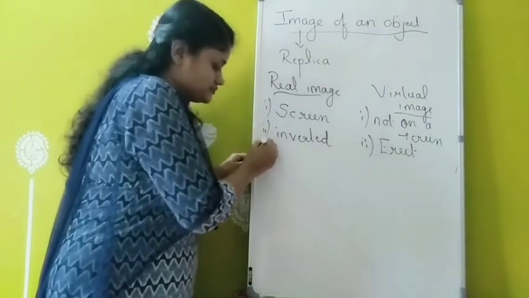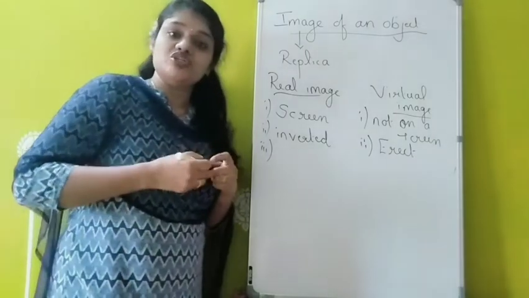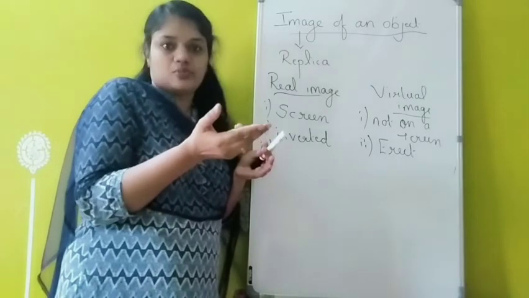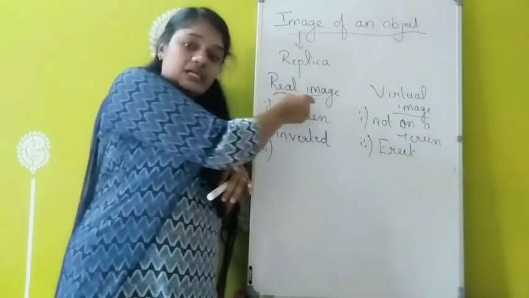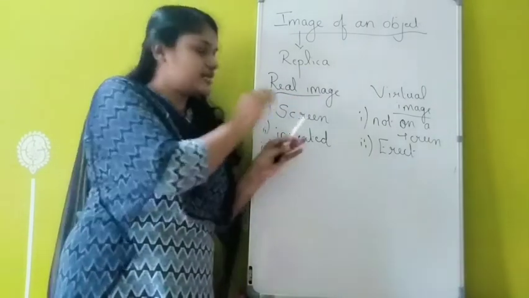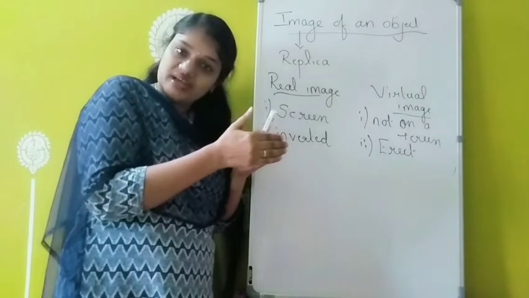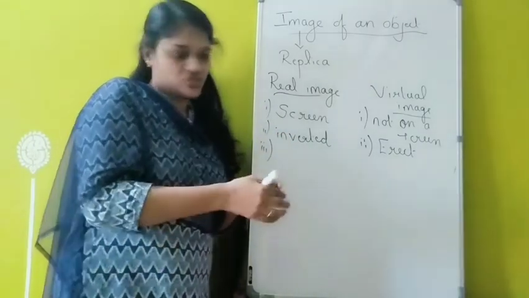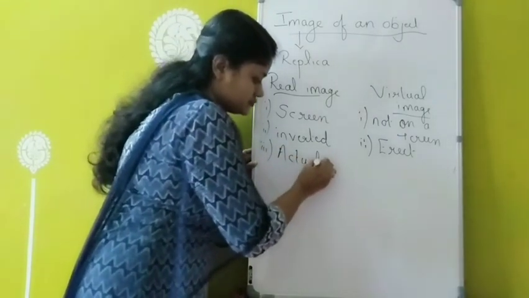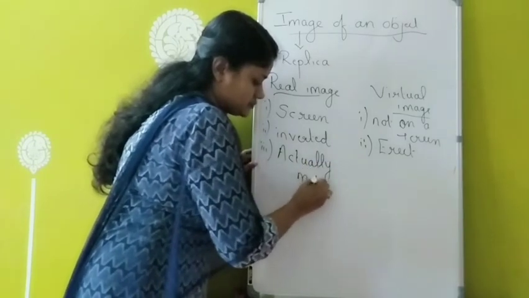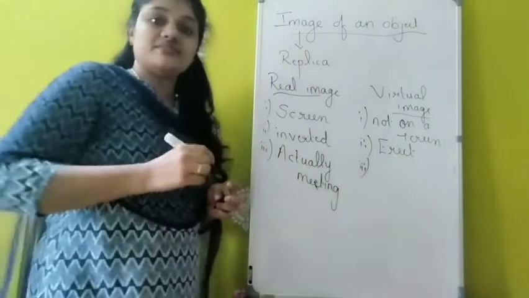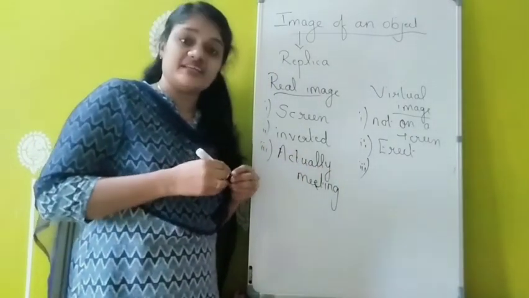Then third one, I told you image is produced by the actual meeting of the light rays, or they will be appearing to meet at a point after reflection or refraction. So real image is produced by the actual meeting of light rays after reflection or refraction. So here light rays are actually meeting. Then virtual image cannot be produced by actual meeting. So there light rays are appearing to meet.